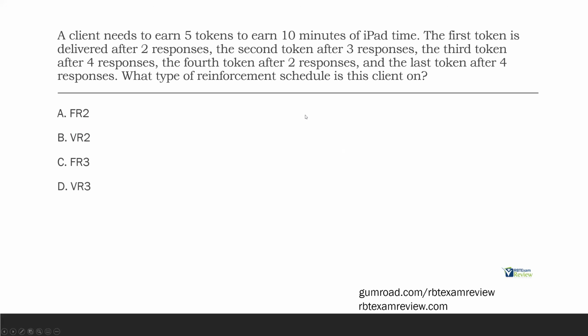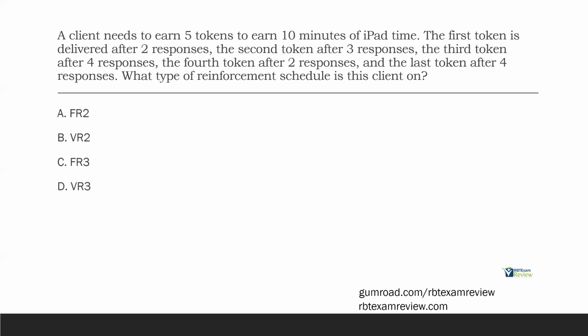A client needs to earn 5 tokens to earn 10 minutes of iPad time. The first token is delivered after 2 responses, the second token after 3 responses, the third token after 4 responses, the fourth token after 2 responses, and the last token after 4 responses. What type of reinforcement schedule is this client on? Basic reinforcement schedule question. How do we break it down?